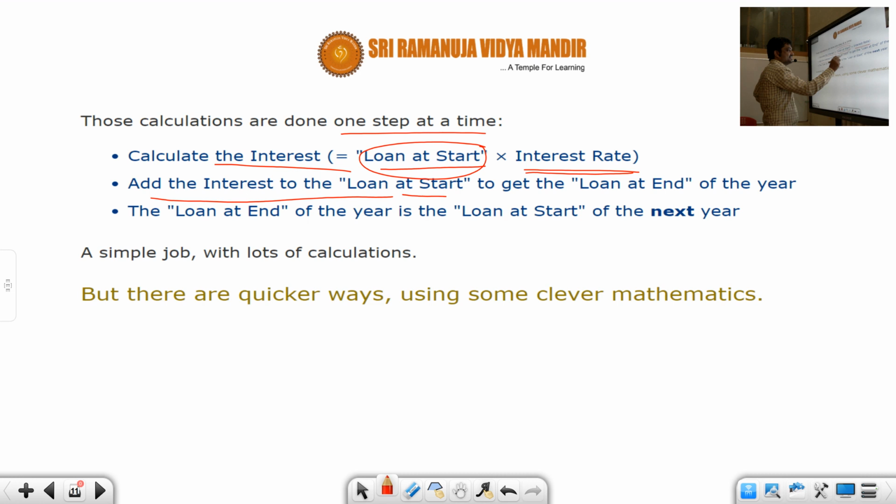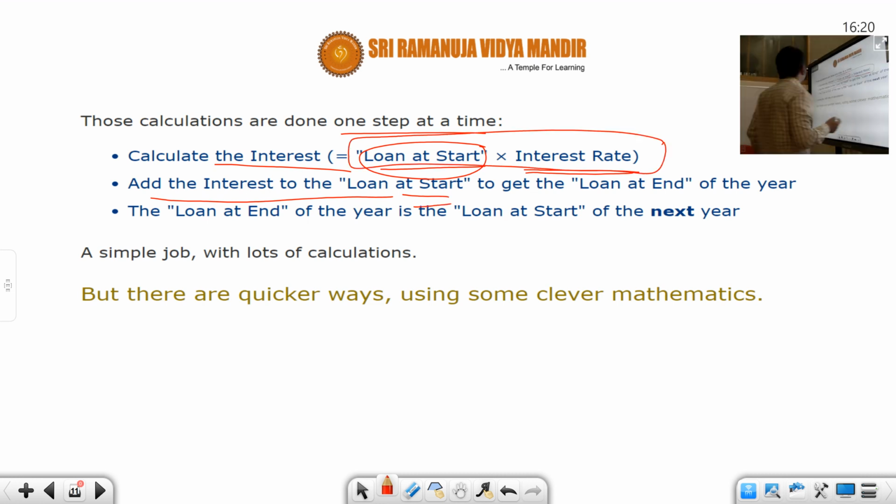So this would give you the interest amount. Now add this interest amount to the principal amount, so you will be getting the total amount that needs to be repaid. Okay, students. So add the interest to the loan at the start to get the loan at the end of the year. The loan at the end of the year is the loan at the start of the next year. So a simple job with lots of calculations, but there are quicker ways using some clever mathematics. Let's look at that. Let's make a formula.